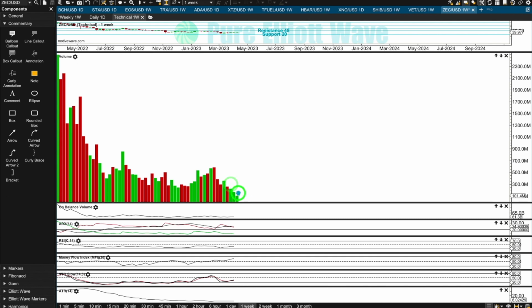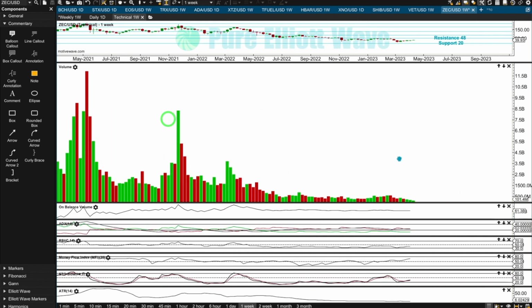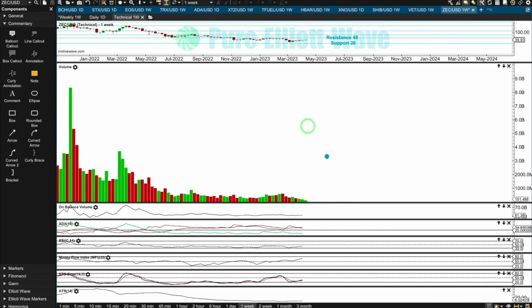But it's concerning for a bullish case that volume is declining for ZCash. If we're seeing a third wave in its early stages, we shouldn't be seeing a decline in volume. Off this major sustained low of week beginning 8th of March 2020, volume did show an increase right up off the low. So this would be what we would expect as a normal look for the start of a strong bullish trend. Again, volume shows an increase for a bullish run, strong volume here. So that is really concerning for a bullish case, this current decline in volume.